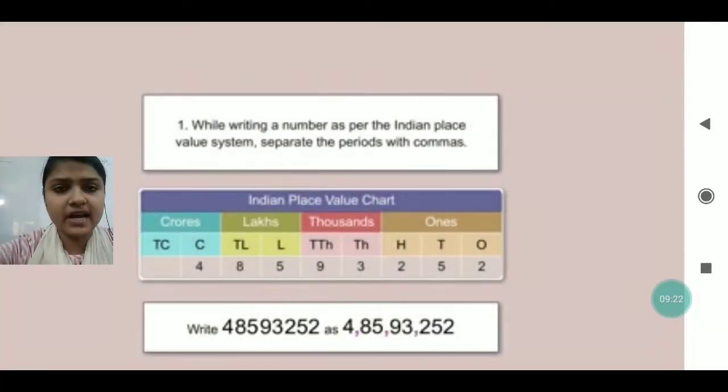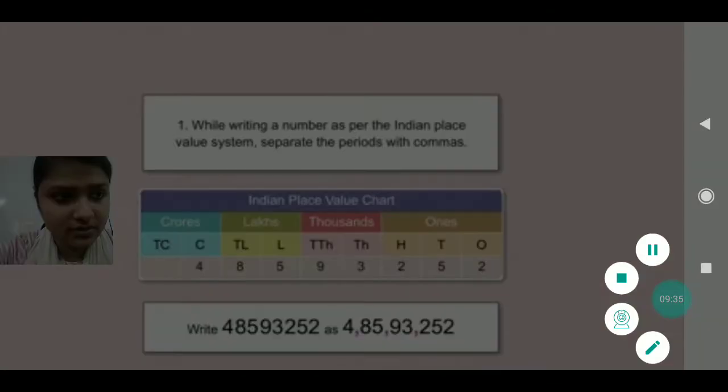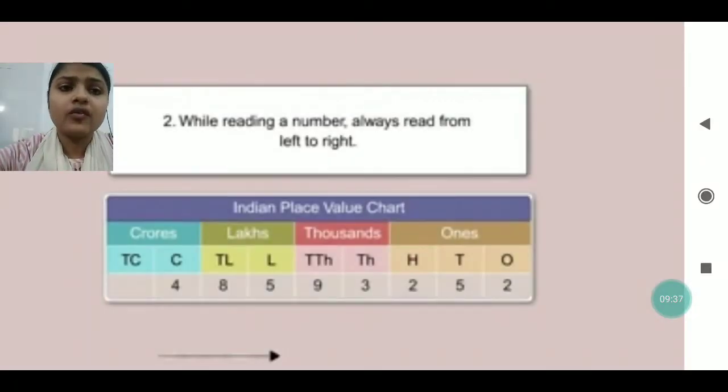There are a few rules for writing large numbers. First, while writing a number as per the Indian place value chart, separate the periods with commas. That I have already explained. In the second rule, while reading a number, always read from the left to the right.